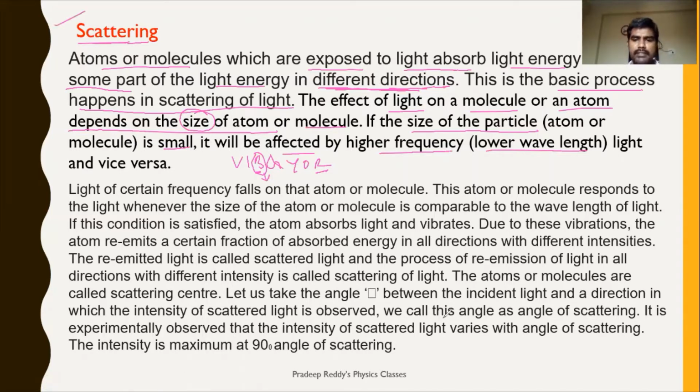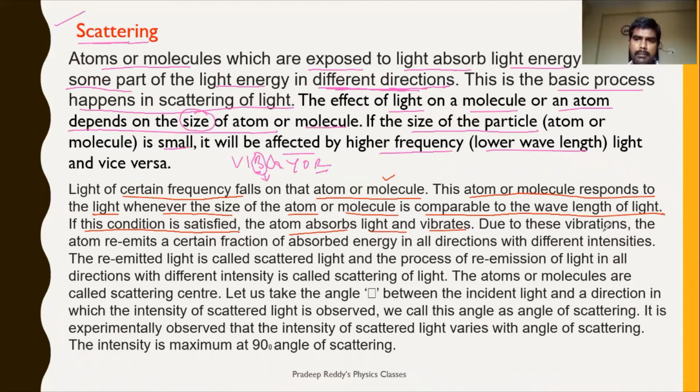Next, light of certain frequency falls on the atom or molecule. This is once again an explanation of scattering. This atom or molecule responds to light whenever the size of the atom or molecule is comparable to the wavelength of light. If this condition is satisfied, the atom absorbs light and vibrates.